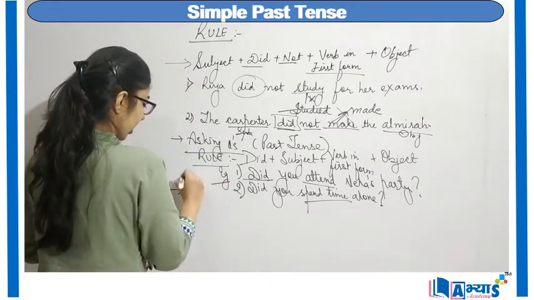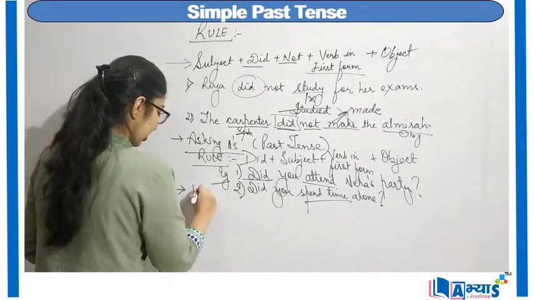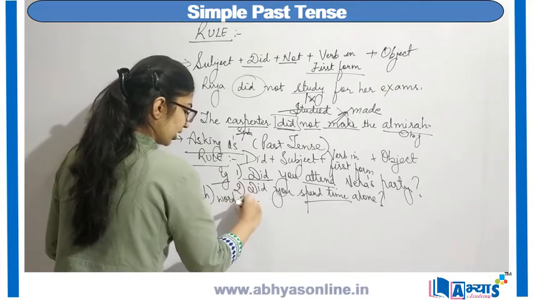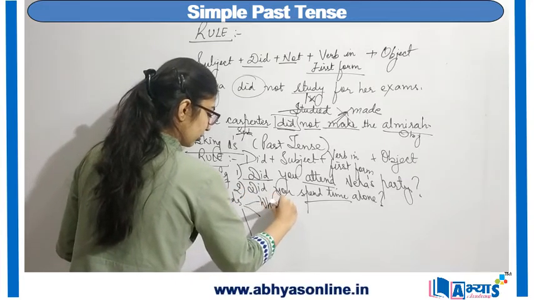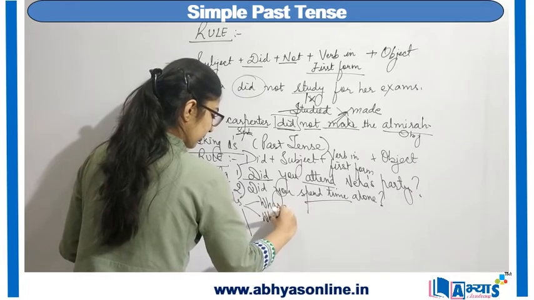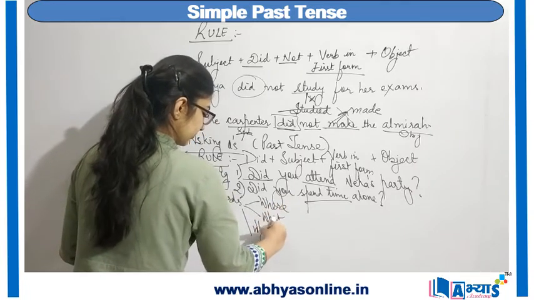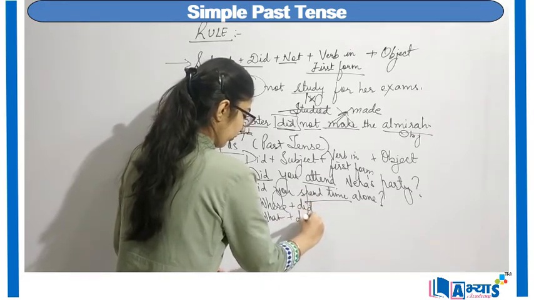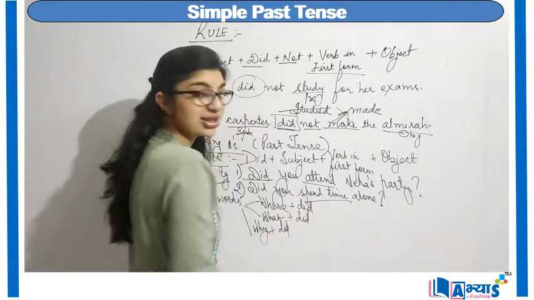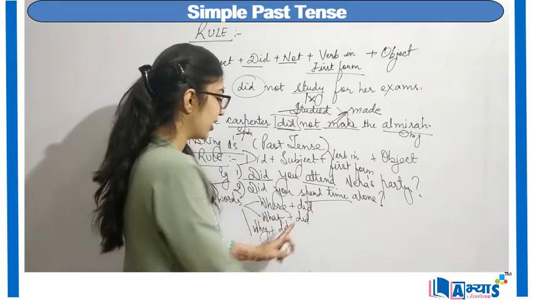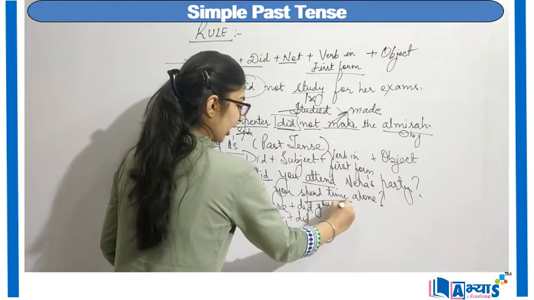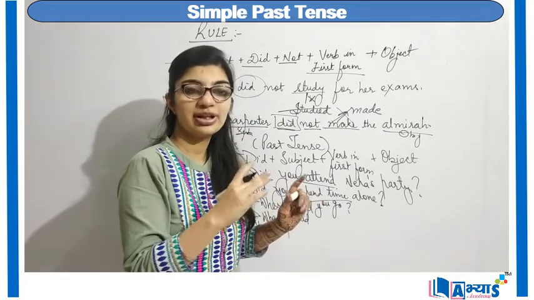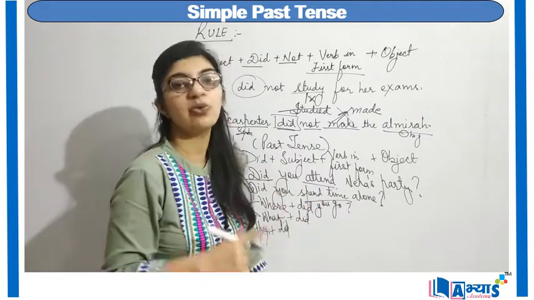The next form is using past tense with WH words. So WH words include where, what, why, and they are also used with did for representing simple past tense. So for representing simple past: where did you go? Again I am asking the question that you went somewhere, you have already gone, now you've come back, and then I am asking, where did you go?